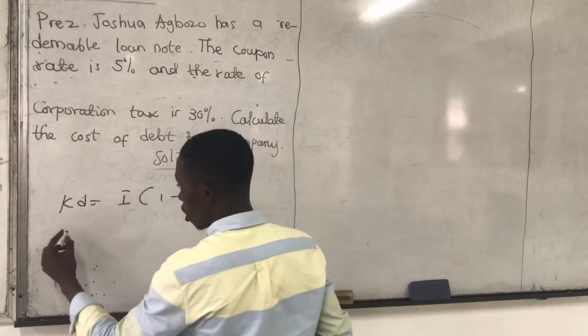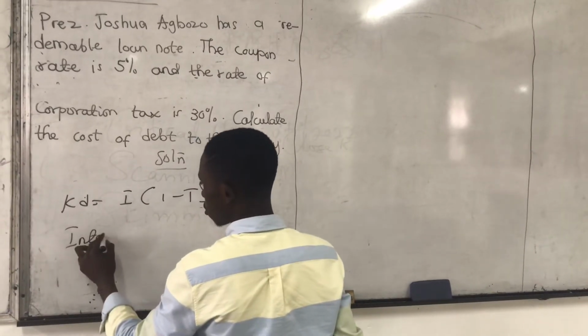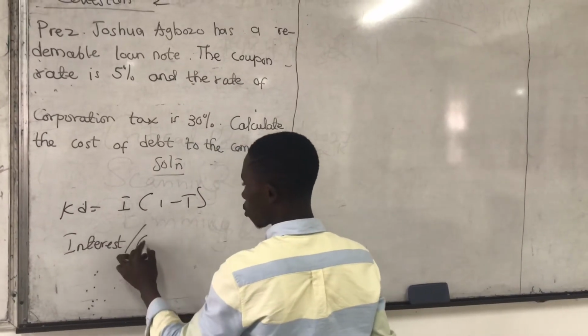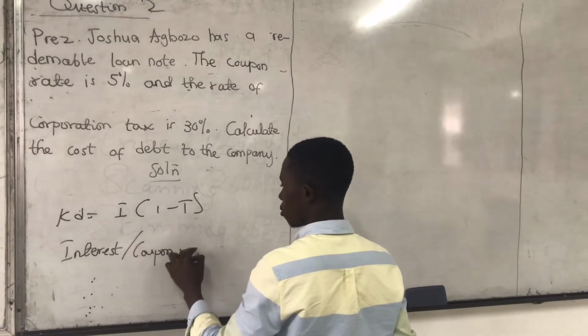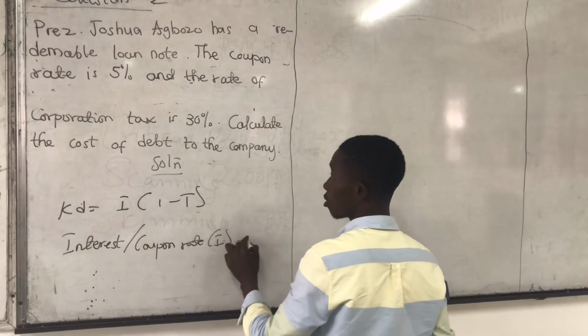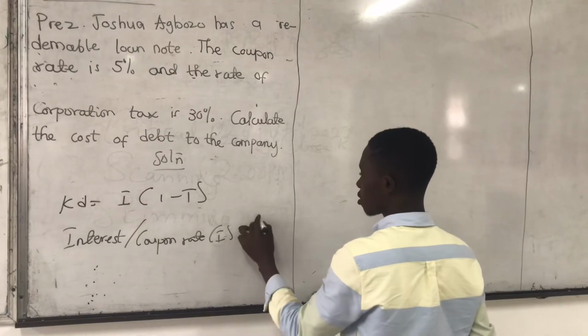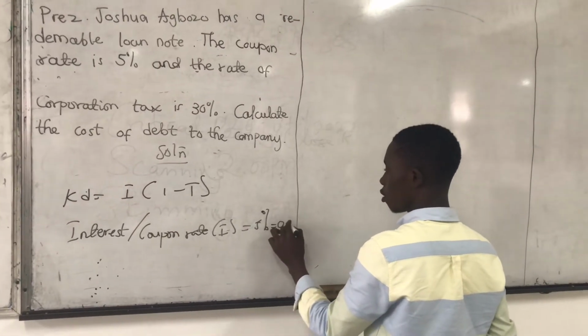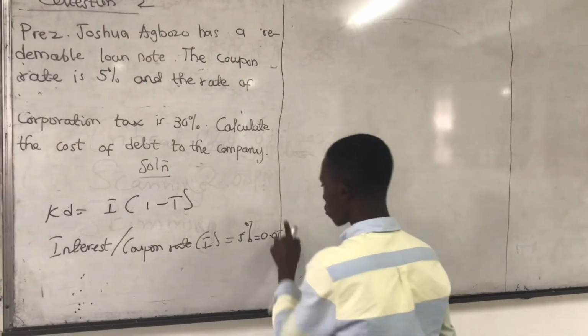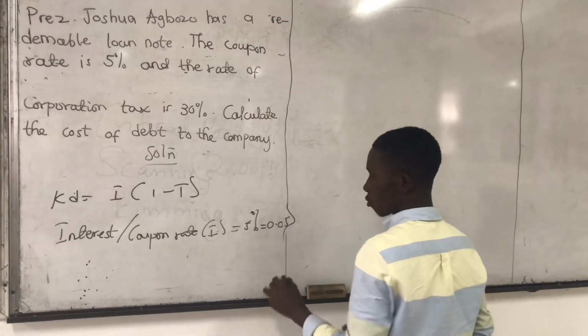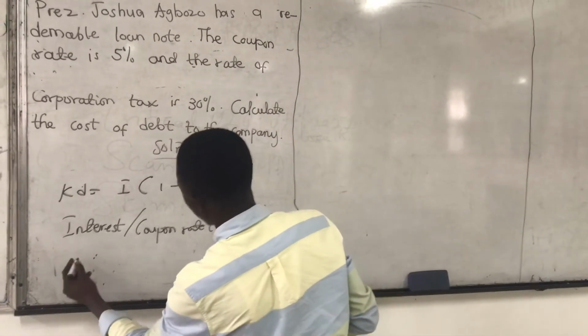Okay, so now we have interest, or coupon rate, which is the I. What are you given? 5%, so 0.05.